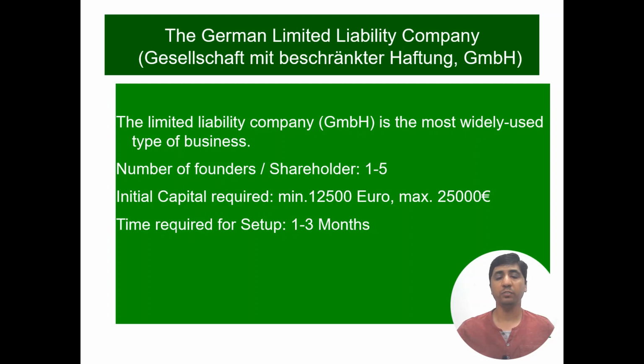The time required for setup is 1 to 3 months. The benefit of GmbH is that we have limited liability up to 25,000 euros. That means if we have any debts or obligations of more than 25,000 euros,